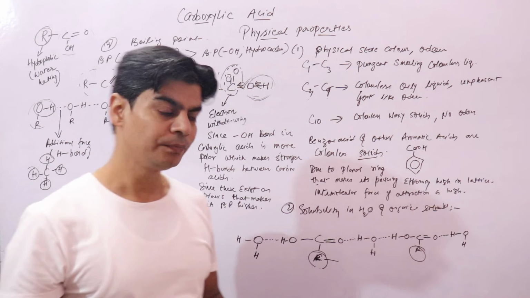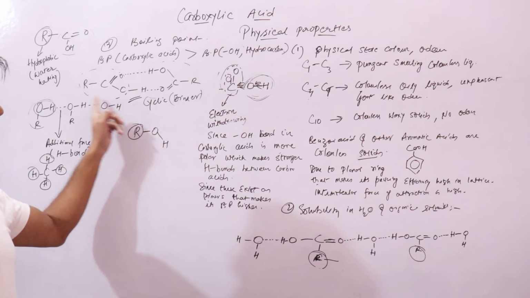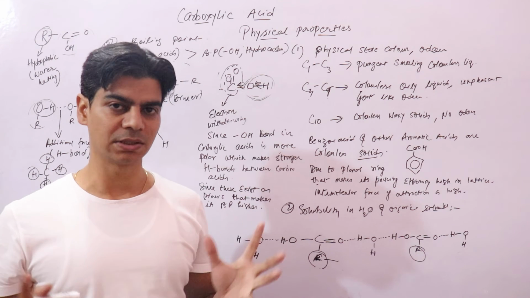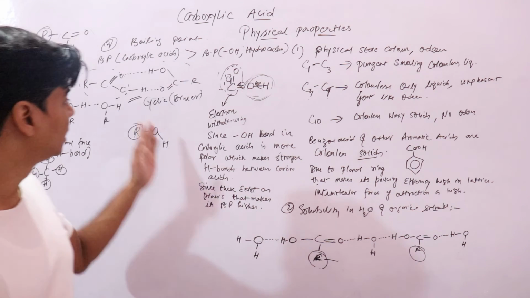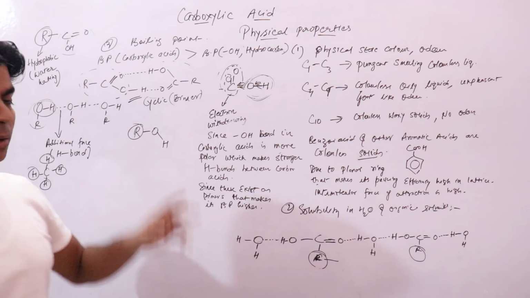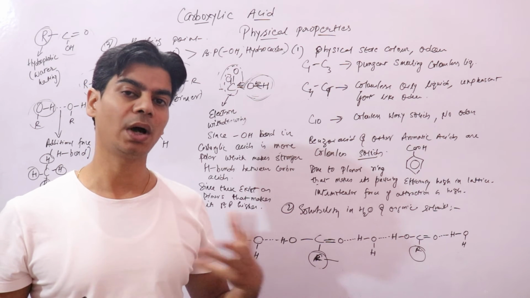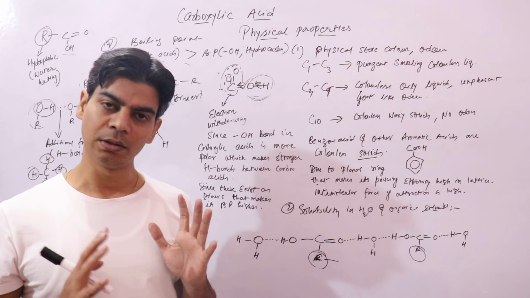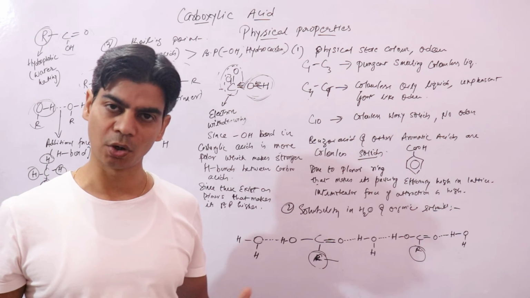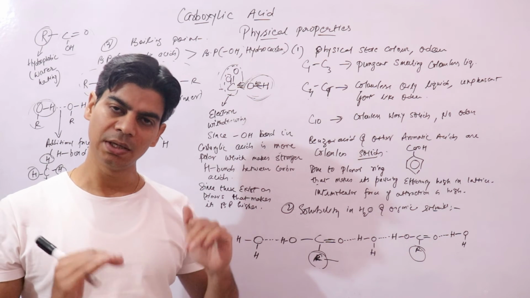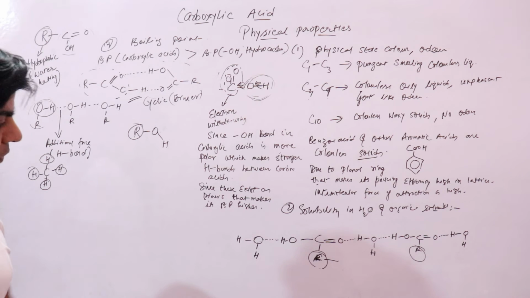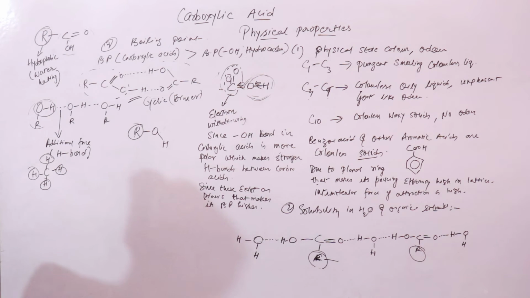Because in benzene, through hydrogen bonding, the carboxylic acid molecules dimerize. That is, they combine through hydrogen bonding and change into a dimer. That is why it shows a higher molecular mass in benzene solvent. So this also adds to the high boiling point of carboxylic acids.